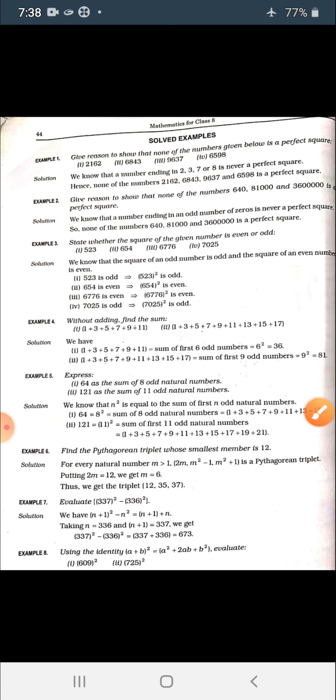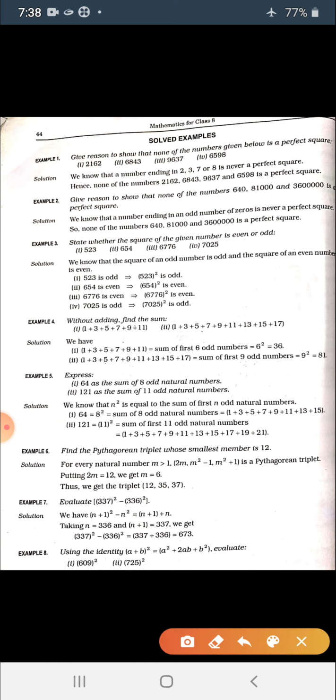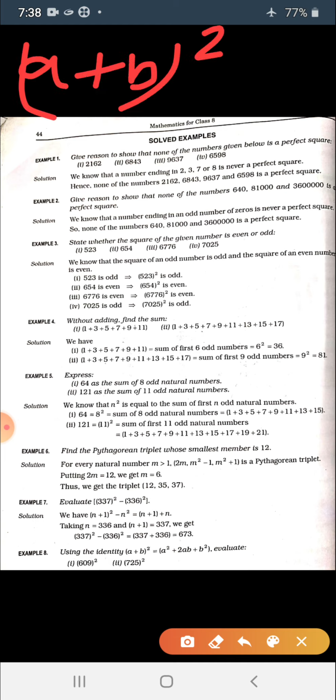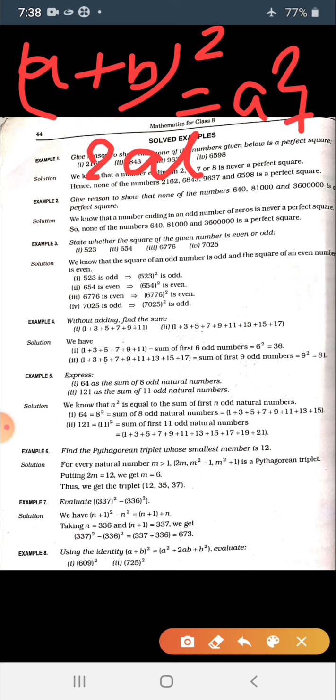Now using the identity a plus b whole square equals a square plus 2ab plus b square, evaluate. I have already told you the formula. The formula was what? a plus b whole square. Remember this formula. This formula is very, very important. a square plus 2ab plus b square.